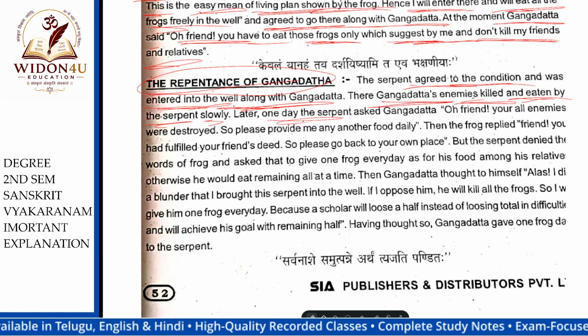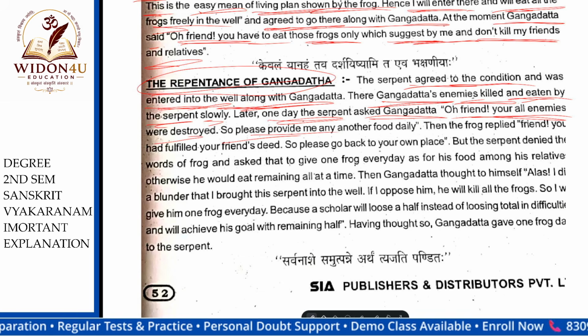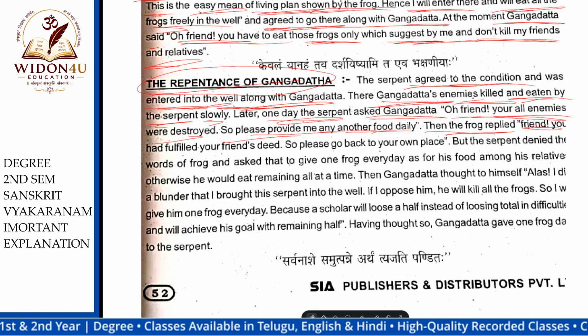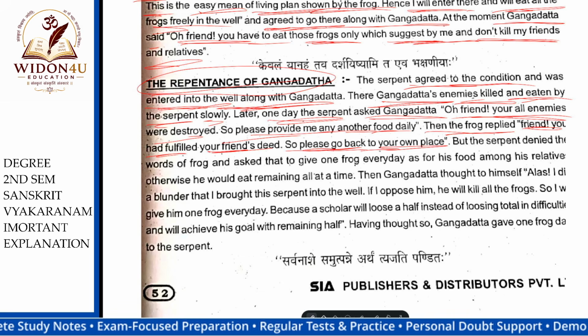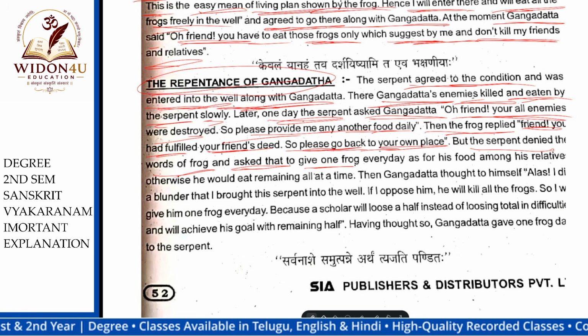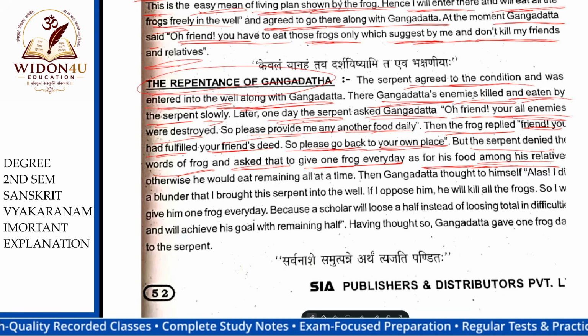Later, one day the serpent asked Gangadatta, Oh friend, all your enemies were destroyed. So please provide me any other food. Then the frog replied, Friend, you have fulfilled your friend's deed. So please go back to your own place. But the serpent denied the words of the frog and asked him to give one frog every day as food from among his relatives. Otherwise, he would eat all the remaining ones.